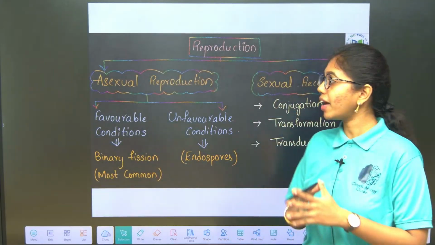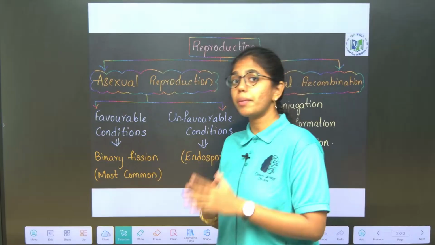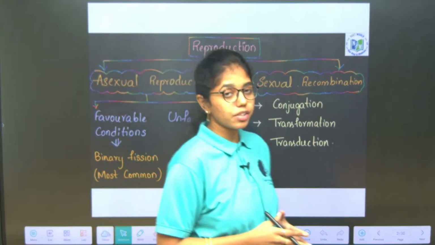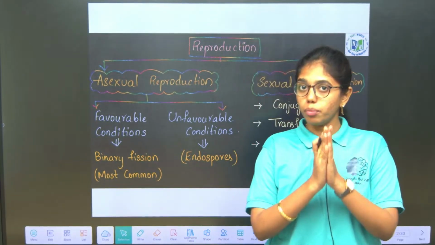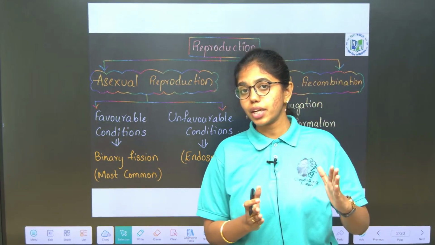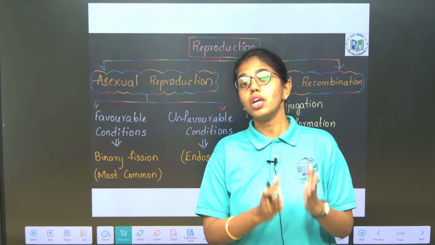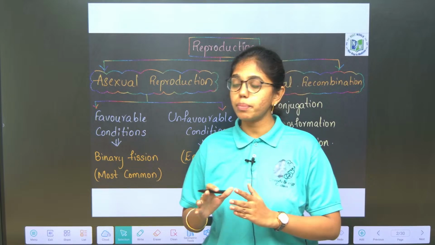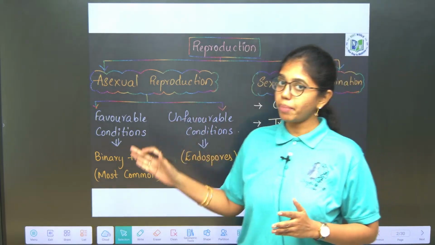So far we have dealt with the living world, and from biological classification we have completed the kingdom systems of classification. We have started with the kingdom Monera, where we have completed the general characteristics, classification, nutrition and respiration. And now we are to discuss reproduction in bacteria.